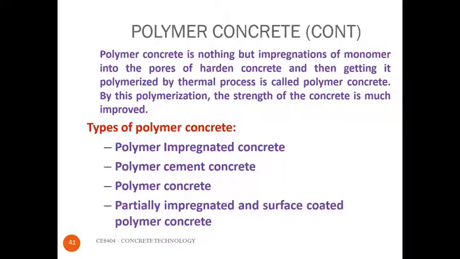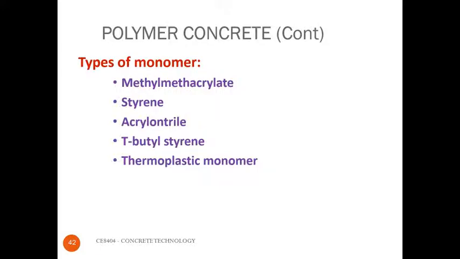First one is polymer impregnated concrete, polymer cement concrete, partially impregnated and surface coated polymer concretes. The types of monomer that are used in the polymer concrete are methyl methacrylate, styrene, alkyl chloride, butyl styrene, thermoplastic polymers.